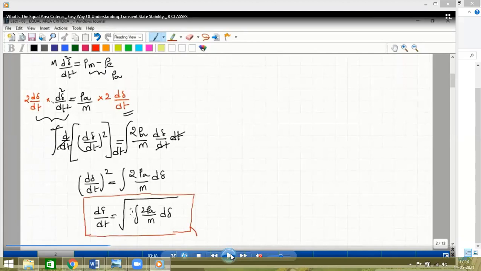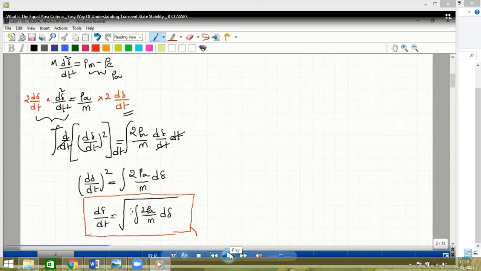So, sir, what is the practical meaning of equal area criteria? I am explaining with the graph also. Imagine one generator is rotating at 1000 RPM. Suddenly the load on the power system is increased. Then what happens to the speed of the generator? Does it increase or decrease? The speed of the generator increases because of the increase in the speed of the prime mover with the help of a closed loop power control system. So whenever load on the power system is increased, with the help of the closed loop system, the power generation is also increased automatically. So when the load on the power system is increased, what are the changes in the generator? This is the explanation.